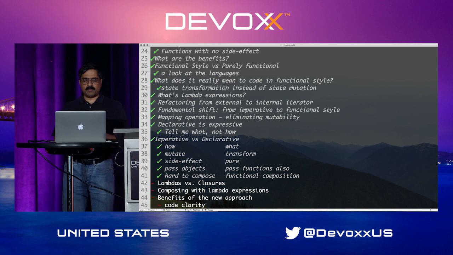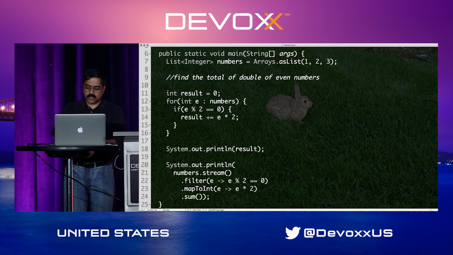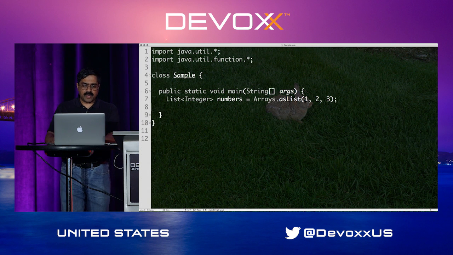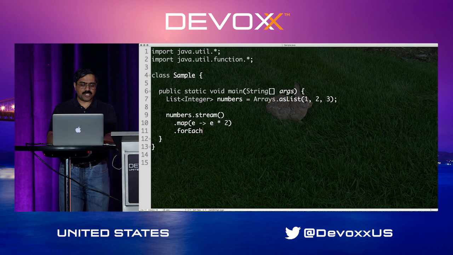But I want to deviate a little bit from this and talk back into functional style about lambdas and closures for just a minute. So going back to this example, let's take values 1, 2, 3 for a minute. In this case, I'm going to ask for the values to be doubled, first of all, and printed. So I'm going to say numbers.stream. And then I'll say map given an element times 2. And then for each, I'm going to say System.out.println.